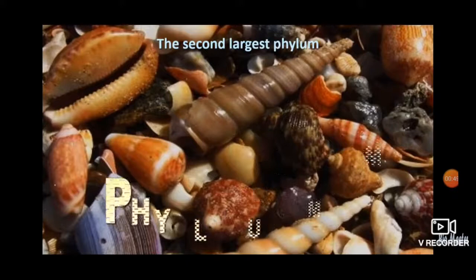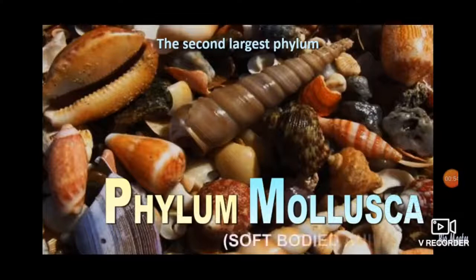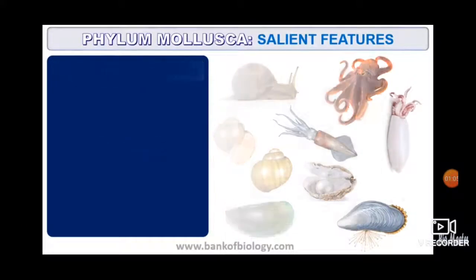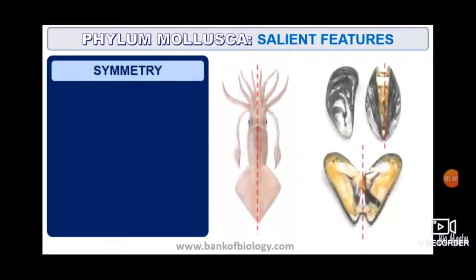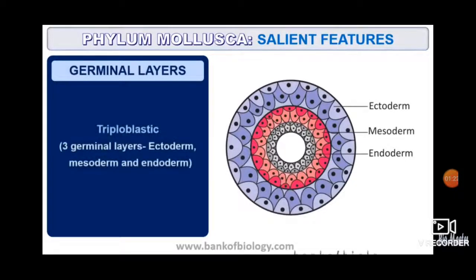See, I'll show you from the start which columns you're going to make. Organ system, then the first column is symmetry you're going to write, whether it is bilateral symmetry or trilateral or radial. Then the germinal layers, the second column.